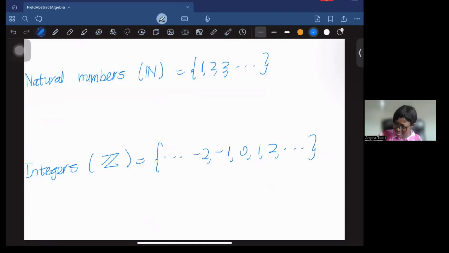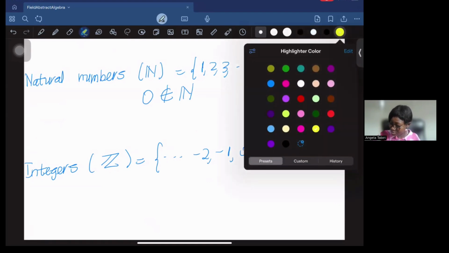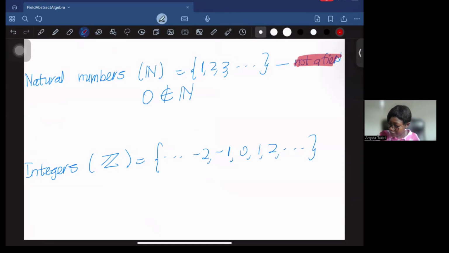No, because we can see here that 0 doesn't belong to this set. So no, this is not a field because at least one of the axioms fails. Okay, good. This is not a field.